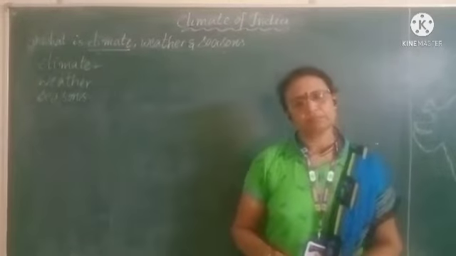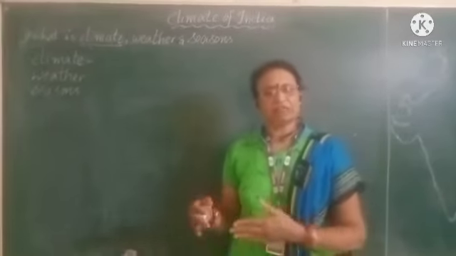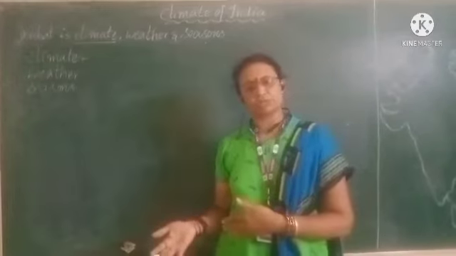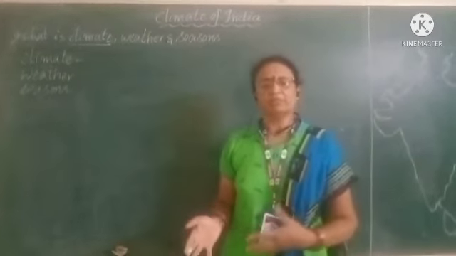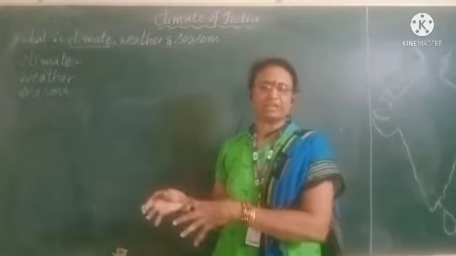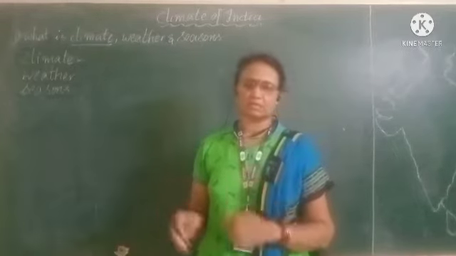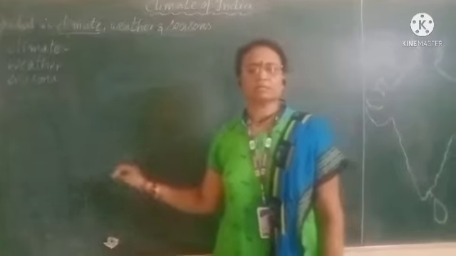For example, the sunny or the windy, the rainy or wet or dry condition, the hot condition or cold condition, whatever it may be. When it prevails for a few weeks or few months, then it is referred to as season. So this is what climate, weather and season are.